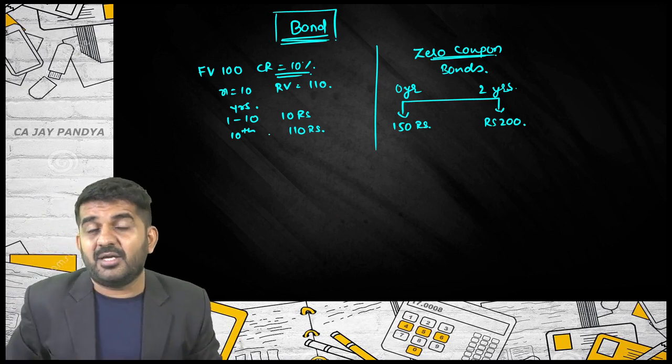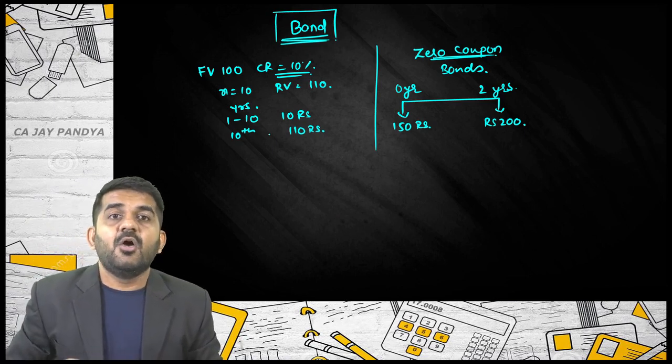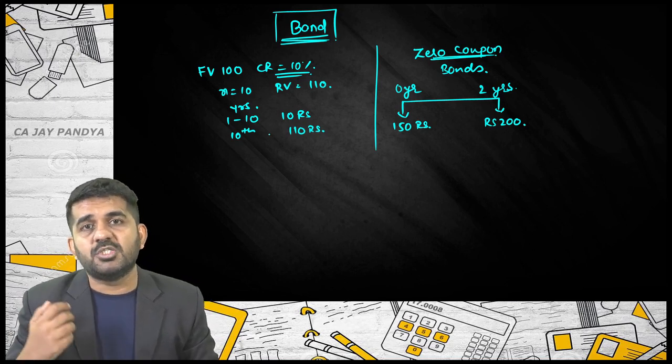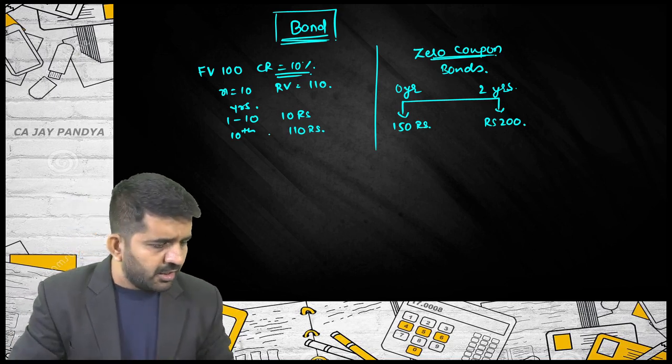A huge market of bonds exists. Where to invest, in which type of bond to invest, and what to analyze in bonds will be relevant in this particular lecture. Is it alright? So what we are doing is understanding some of the jargon in bonds. Let us take an example of two types of bonds.